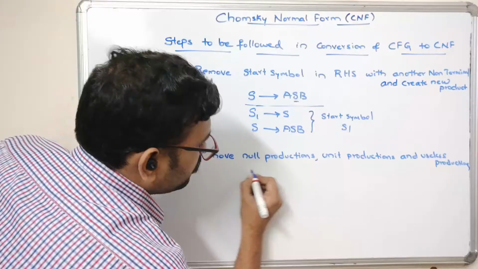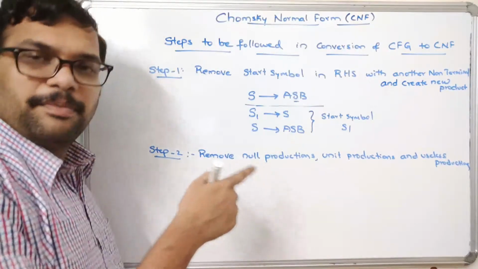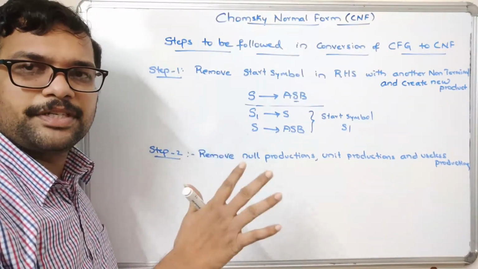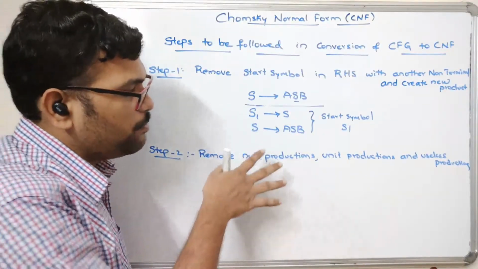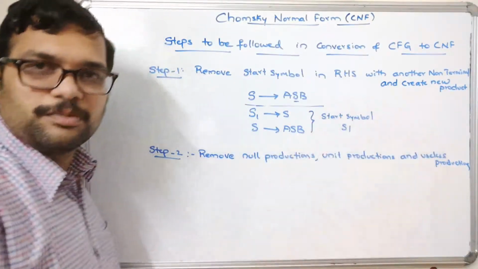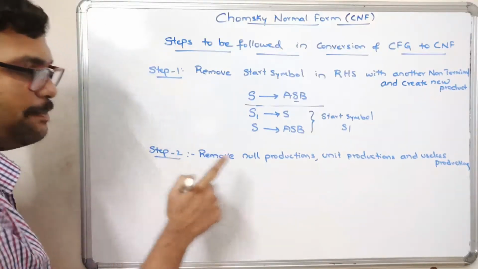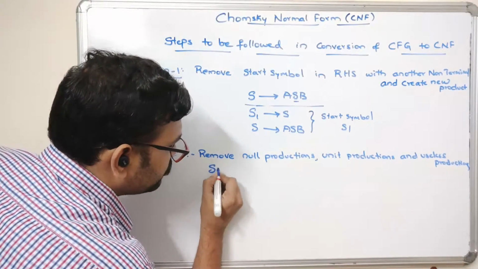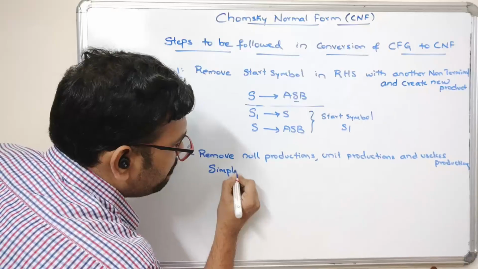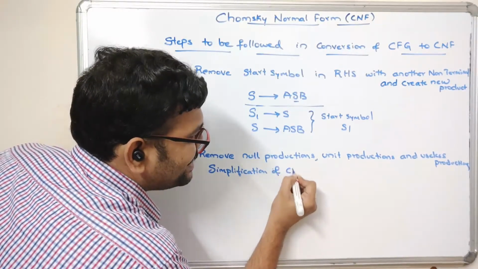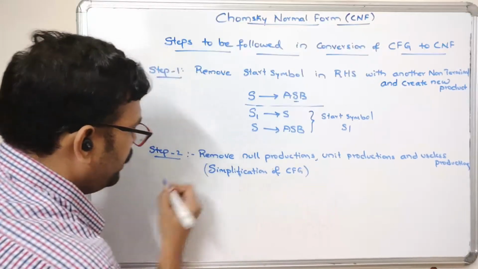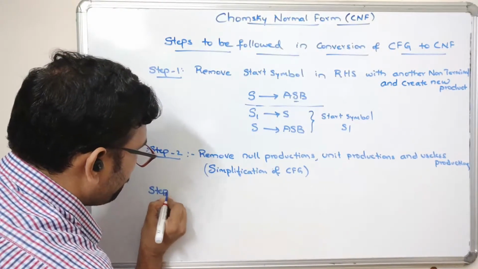This we have already covered in the previous sessions. I will post the link in the description section so that you can refer to it and get an idea of how we can remove the null productions, unit productions and the useless productions. The second step is simplification of CFG. So I will write here: simplification of CFG.